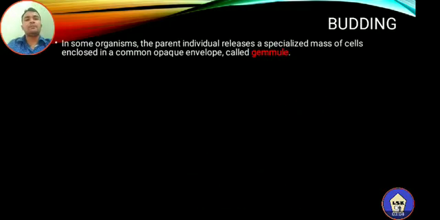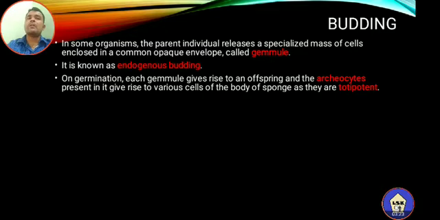Now the next type of budding is endogenous budding, found in some organisms. In some organisms, the parent individual releases a specialized mass of cells enclosed in a common covering structure called a gemmule. So it is known as endogenous budding. It is commonly found in organisms like sponges. On germination, each gemmule gives rise to an offspring, and the archaeocytes present in it give rise to various cells of the body of a sponge as they are totipotent. So each cell is totipotent and can develop as an individual.